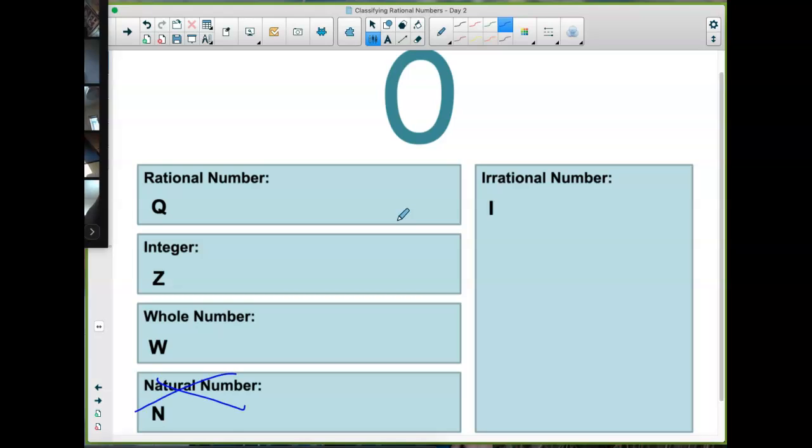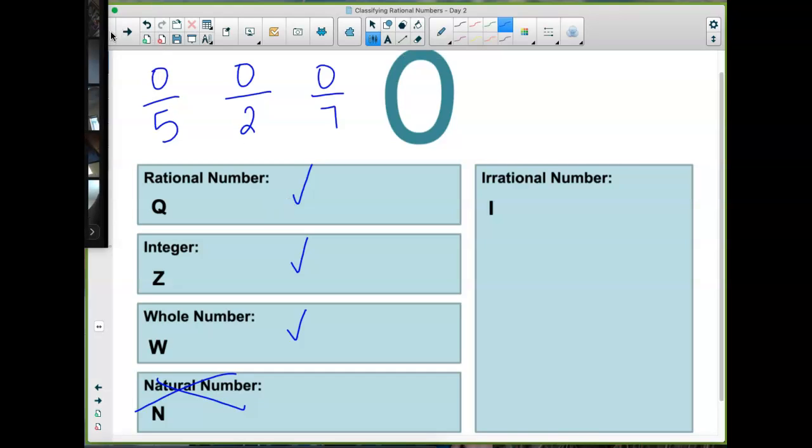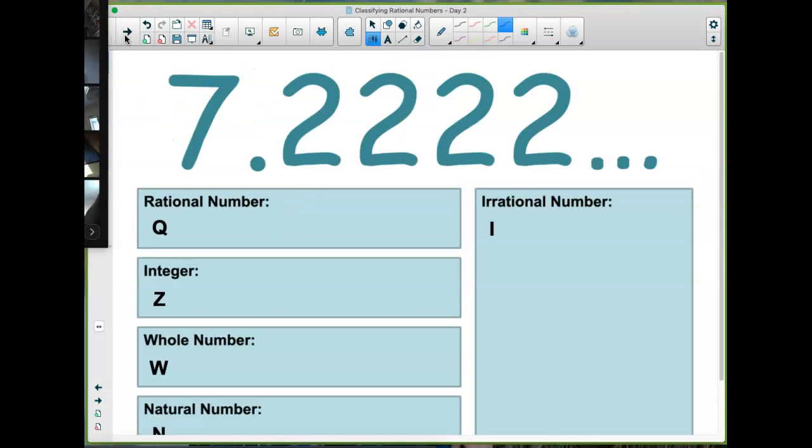We do not naturally count to 0. However, it is a whole number, and as soon as I check whole, it's everything above it. So it's a whole, it's an integer, and it's rational. Now, some of you might be thinking, how do you write 0 as a fraction? Okay, 0 can be written as a fraction in lots of ways. 0 over 2, it's a fraction. 0 over 7, 0 over 5. These all equal 0, okay? So that means they're written as fractions. They are rational numbers.